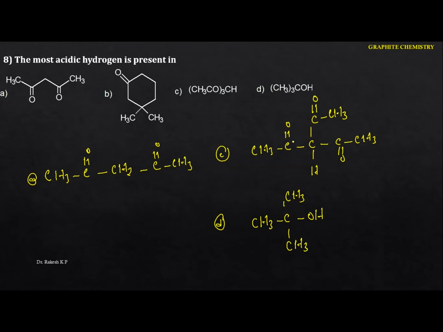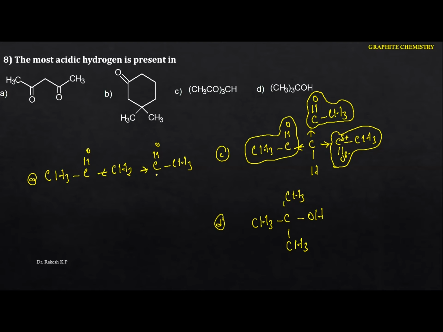Now this group will be the electron withdrawing group, because we know that the carbonyl carbon acts as electron withdrawing. The reason is that the oxygen is more electronegative than the carbon. So here I can write delta plus on carbon and delta minus on oxygen. This means this requires electrons, and acts as electron withdrawing towards itself. Here also we can identify the same property.